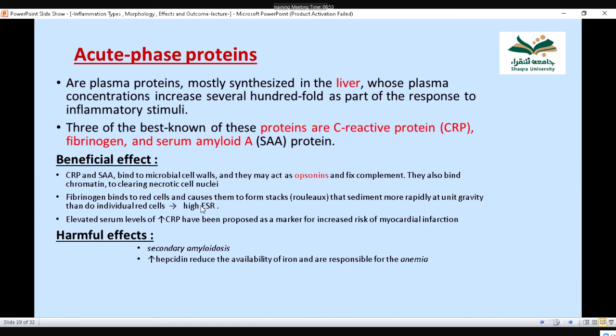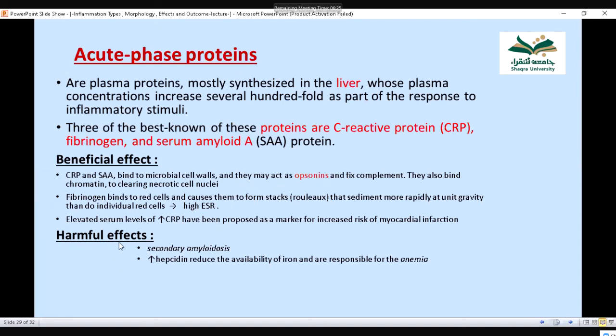So again, a laboratory function. CRP and SAA, serum amyloid A, bind to microbial cell walls, and they may act as opsonins and fix complement. So they are also involved in opsonization and complement fixation. In future you will see what the complement system is and what the coagulation cascade is.